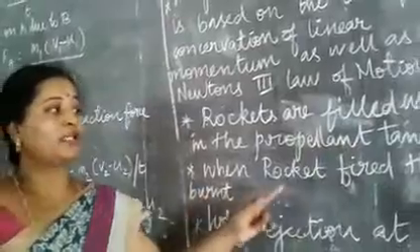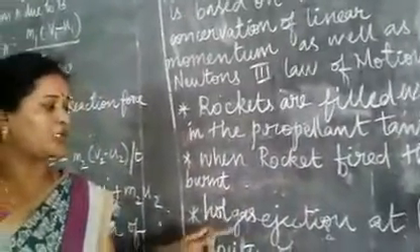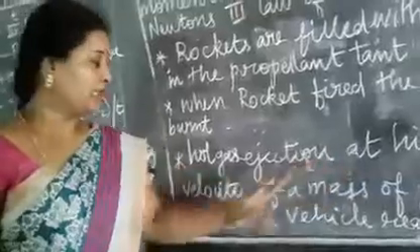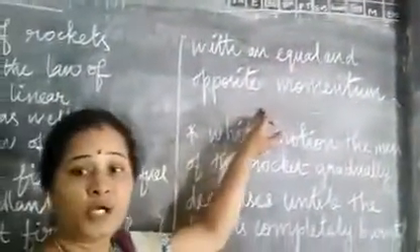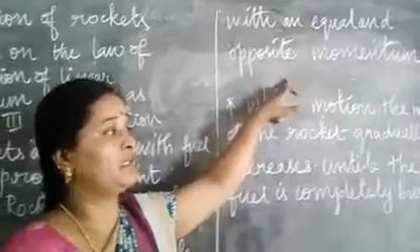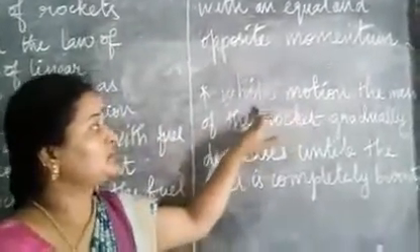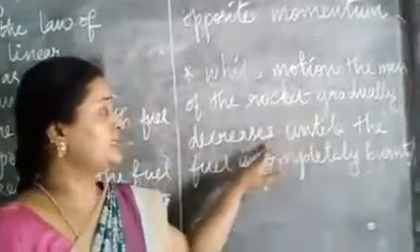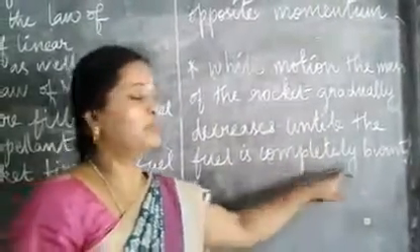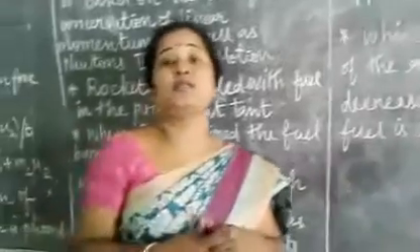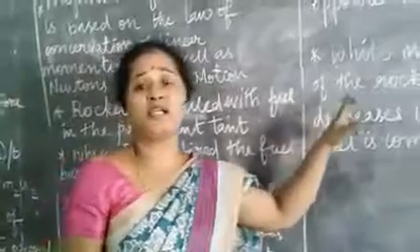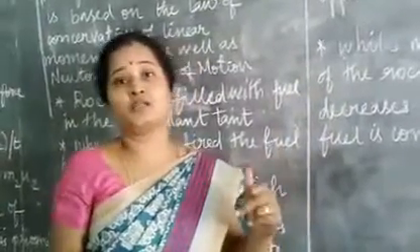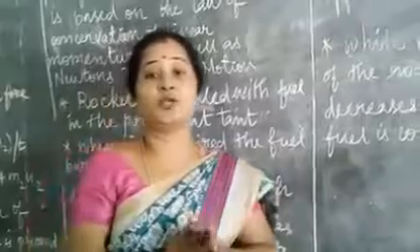Next, the rocket is fired and the fuel is burnt. The hot gas is ejected at high velocity, and the rocket reacts with equal and opposite momentum. Momentum means mass and velocity. During the motion, the mass of the rocket gradually decreases until the fuel is completely burnt. So this is how the rocket moves upwards. The mass of the rocket decreases and the velocity also changes. This is rocket propulsion.